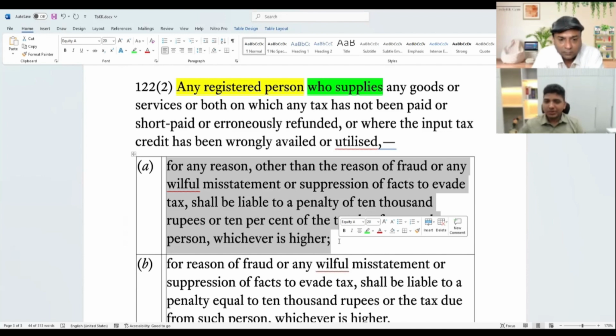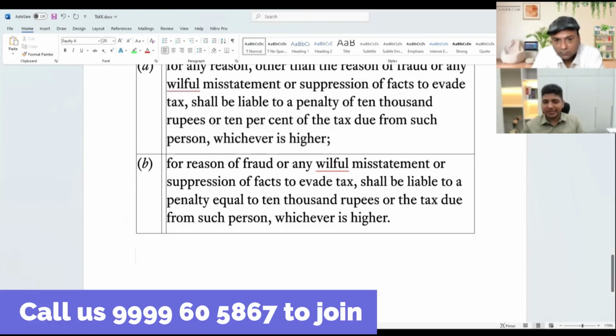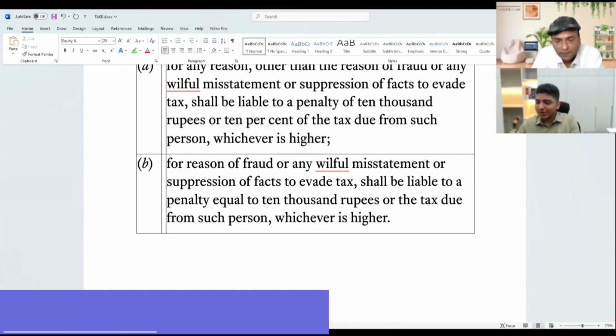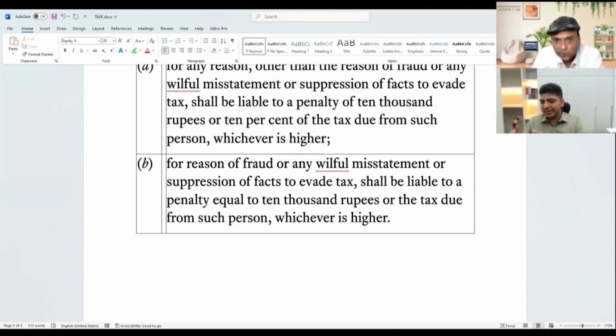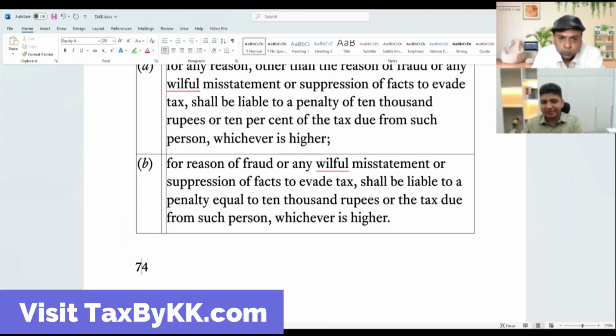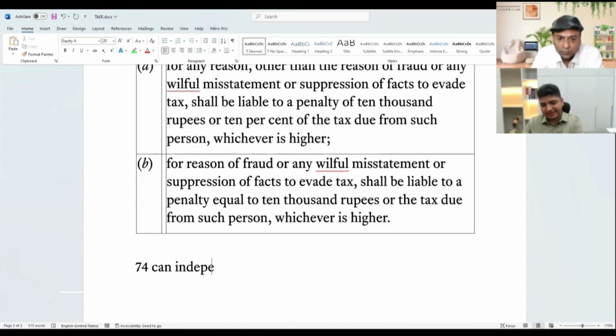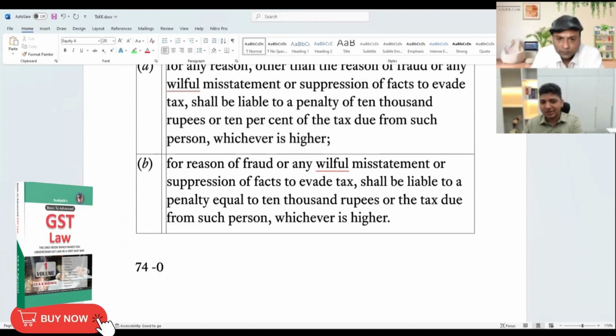Now, here, how I read the law, because I want to get into interpretation. So, I would not delve into the jump because उसमें ambiguity है. That is whether 74 can independently create penalty. The first question that we have is whether 74 is dependent or 74 is independent.